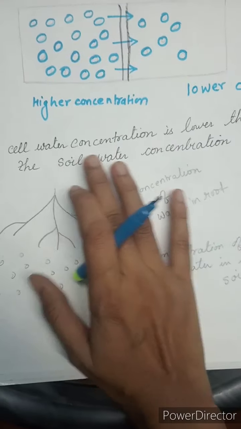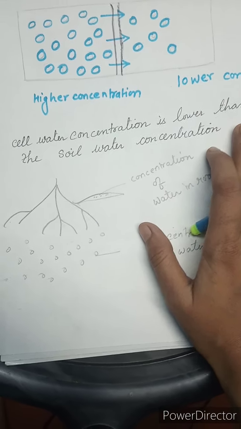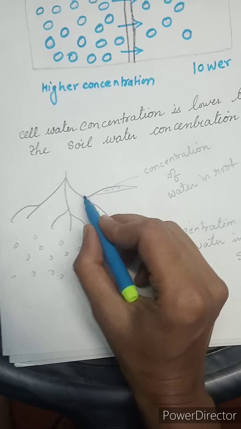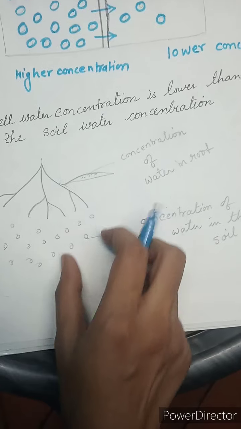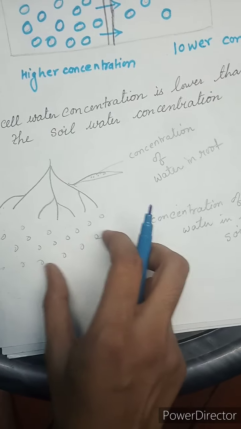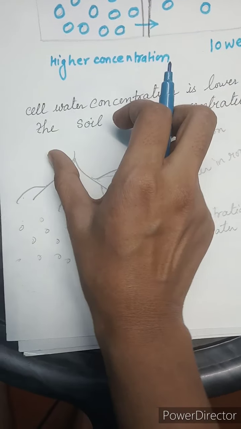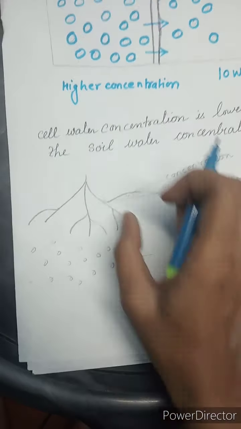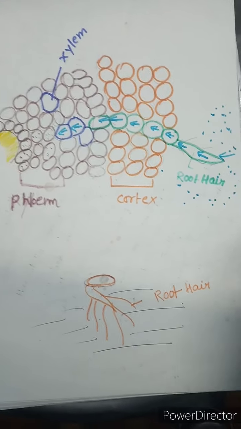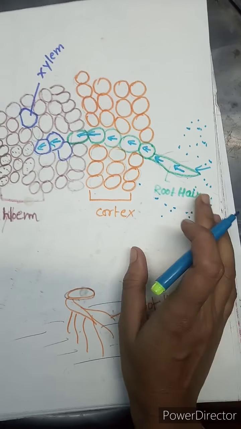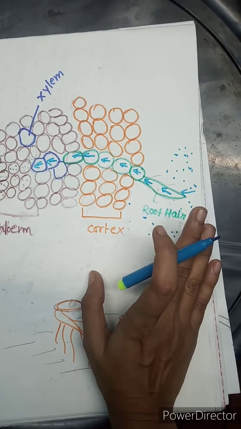So you see, the cell water concentration is lower than the soil water concentration. It means here in this root area the concentration of water is lesser than the water content outside in the soil. Okay, so from higher concentration to lower concentration they can easily transport water. This is the diagram of a section of roots. The concentration of water is higher in the soil and lower in the root.